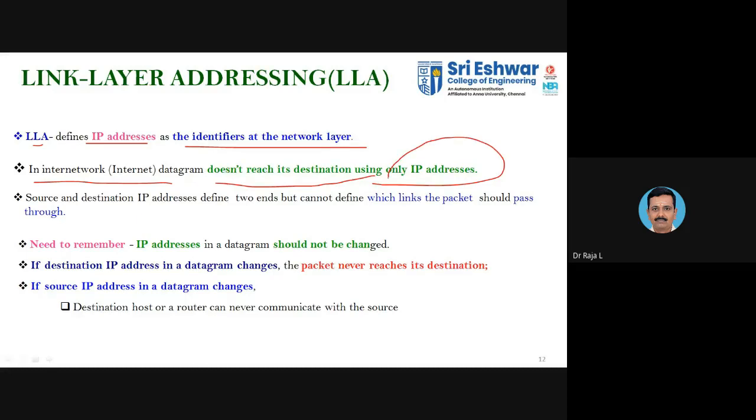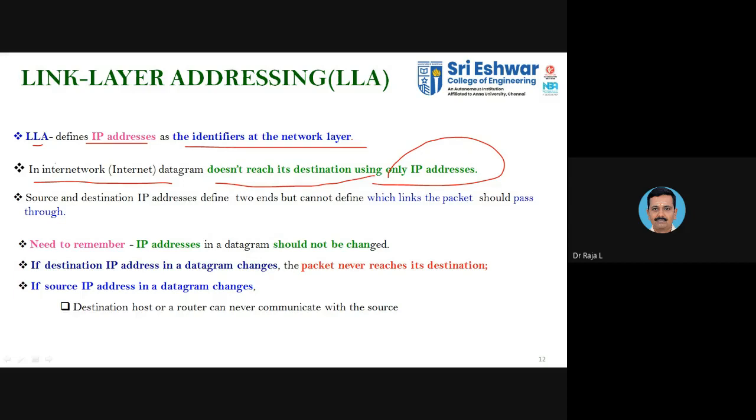As you know, only with the IP address you can transfer locally, but when you are going beyond one LAN, connected with another LAN through a WAN or with the help of a router, in that case the IP address alone is not sufficient. You need to have the MAC address. Only with the MAC address is it possible to reach the destination which is far beyond.